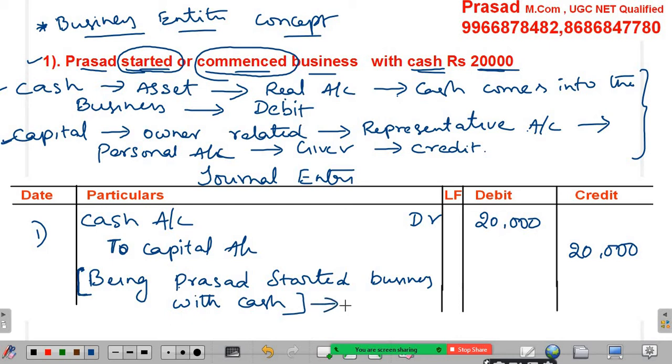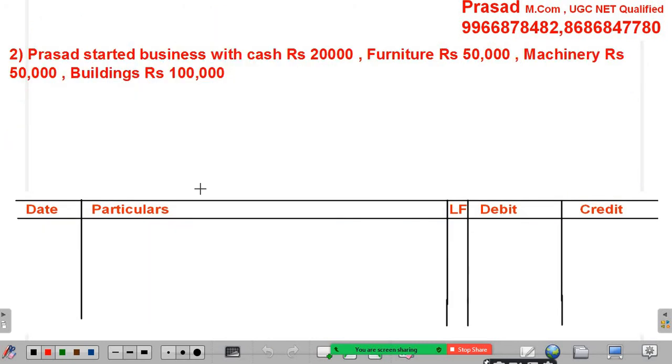Whatever I wrote here is called narration. Narration simply means the explanation relating to the entry, the major intention or major explanation about the entry. So this is the first transaction. Okay, next one.